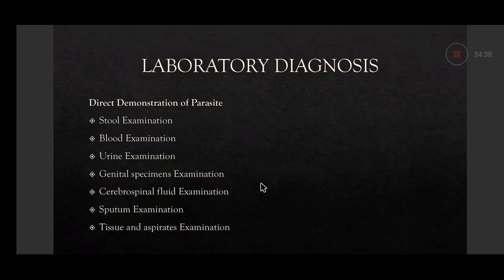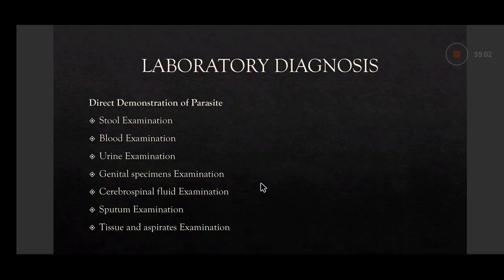So in most of the cases like Entamoeba histolytica, you find the cyst. Why do we make two preparations, iodine and normal saline? Cysts are better seen in iodine preparation. Part of the cyst can be seen better. And you can see cysts in normal saline preparation also, but iodine is better for seeing cysts.